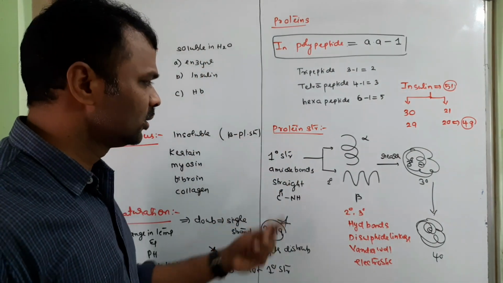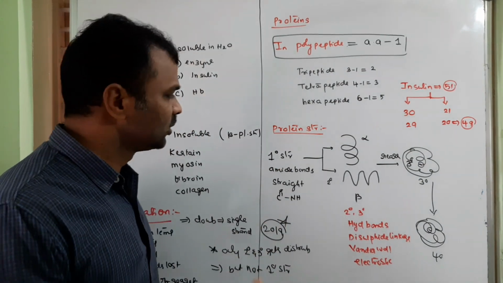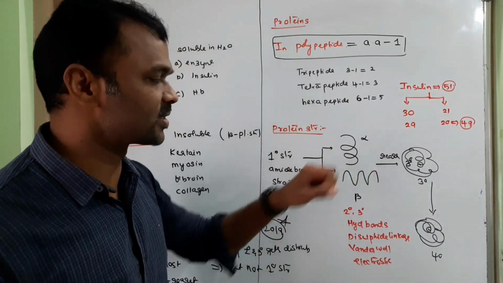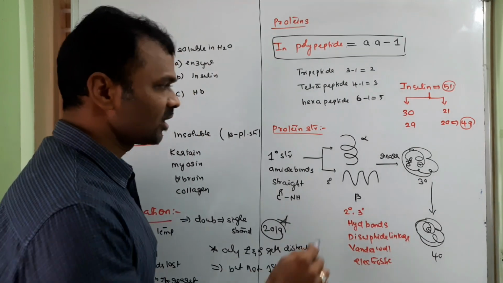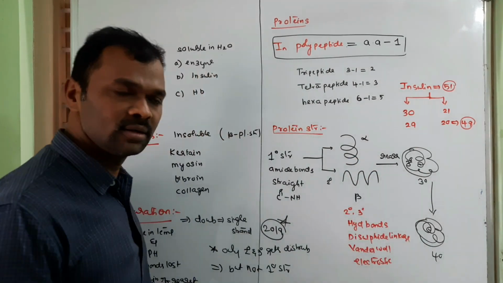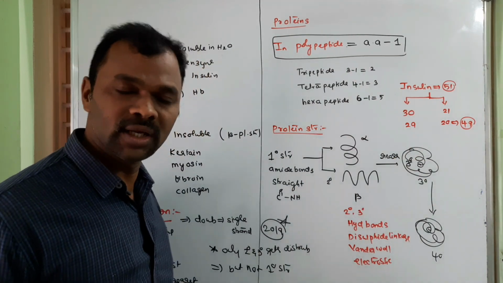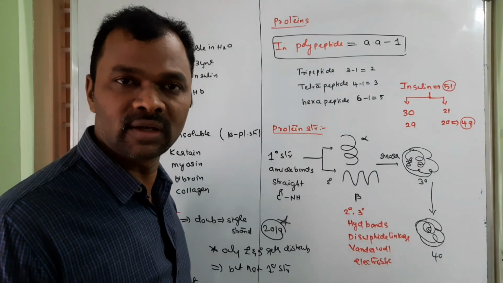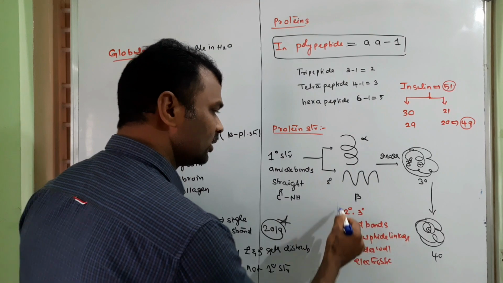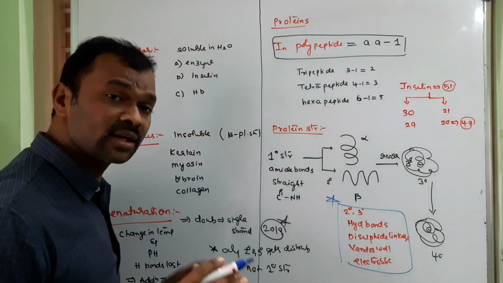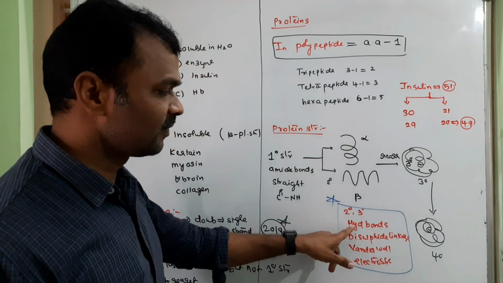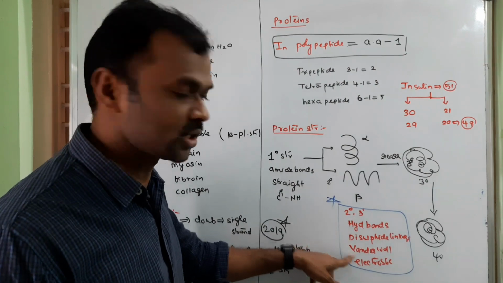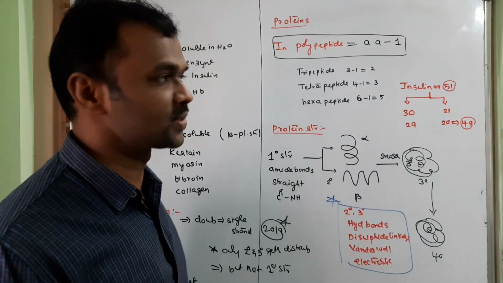Next, protein structure. Primary structure contains amide bonds, that is peptide bonds, and it is a straight chain. By combining it is giving secondary structure. Secondary structure we have alpha helix and beta pleated, which is again combining to give tertiary, and further three-dimensional arrangement giving quaternary. Much information is not required regarding that, but one important point: in secondary as well as tertiary structure, we have hydrogen bonds, disulfide linkages and van der Waals attractions. Similarly, we have electrostatic attractions.